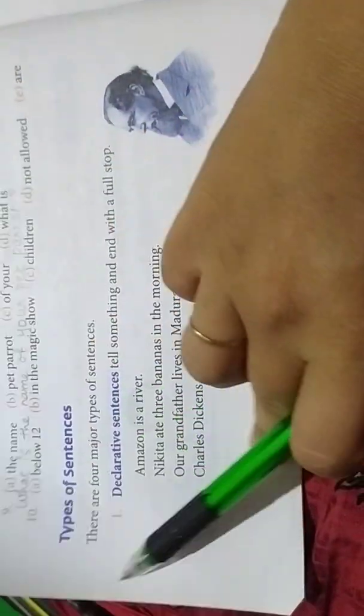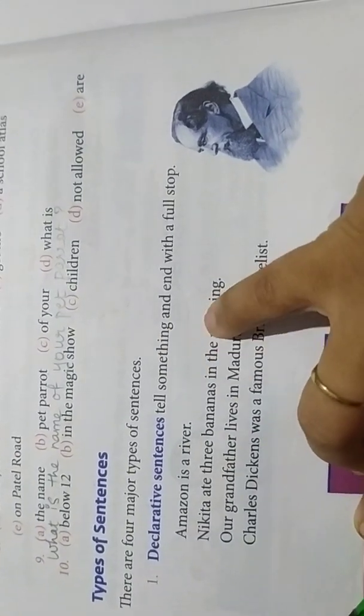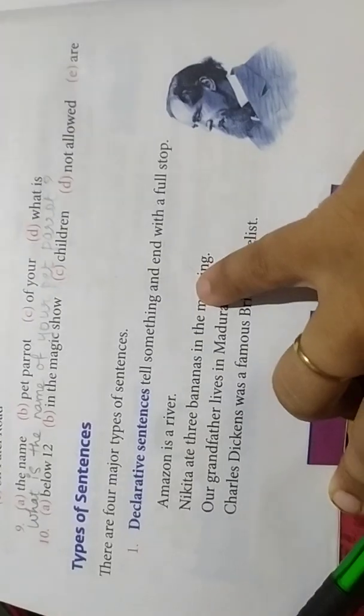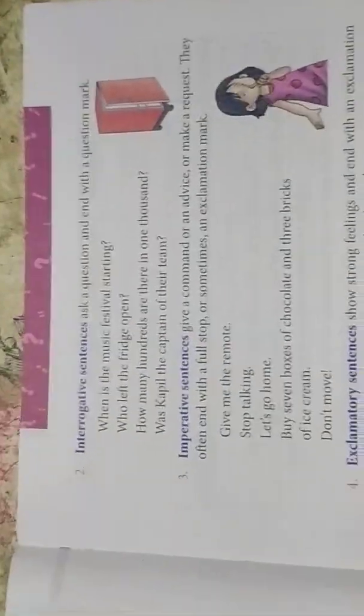So, these are all general sentences. They are telling us something, they are informing us something, and they end with a full stop. They are normal sentences, and this type of sentence is called a declarative sentence. Now,